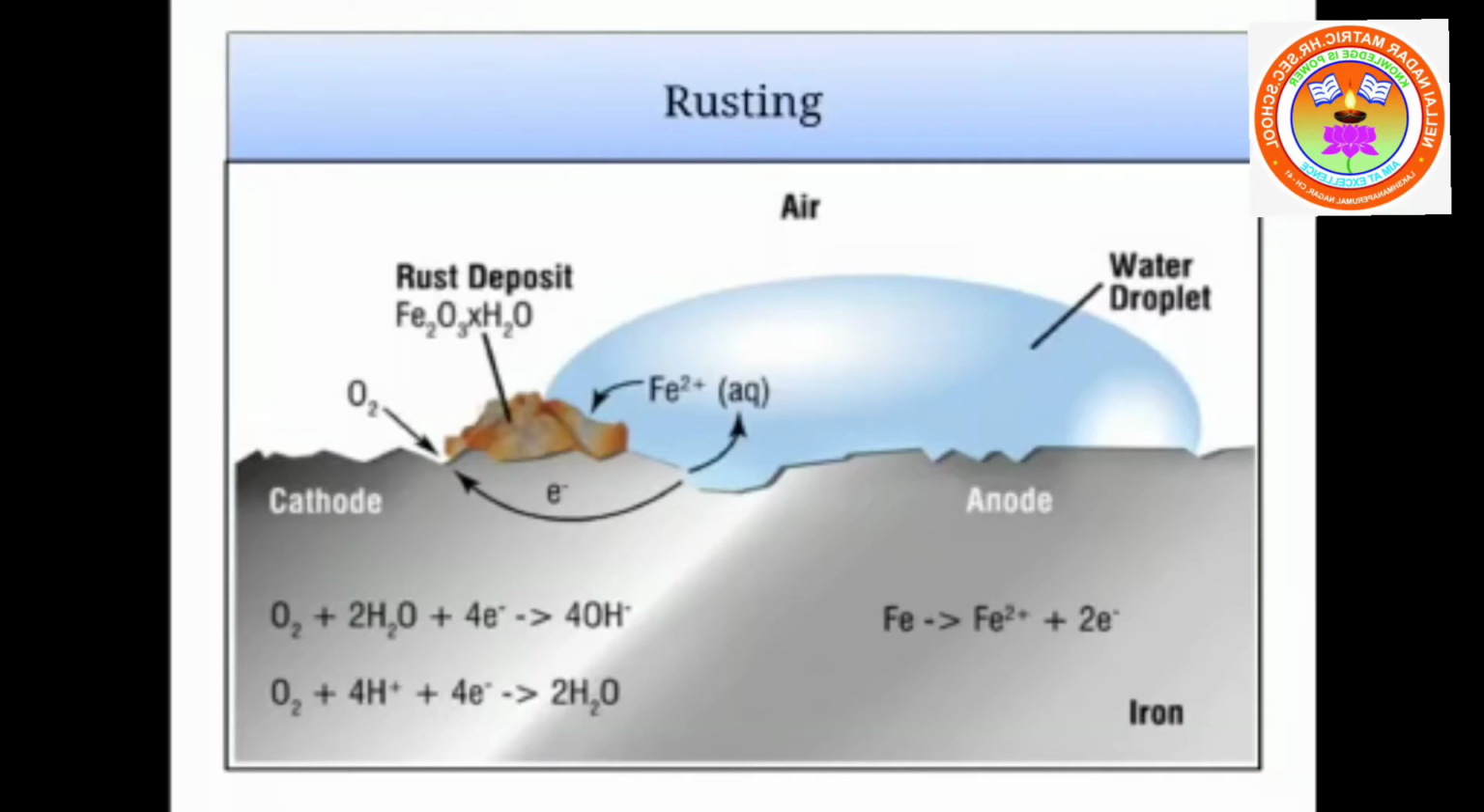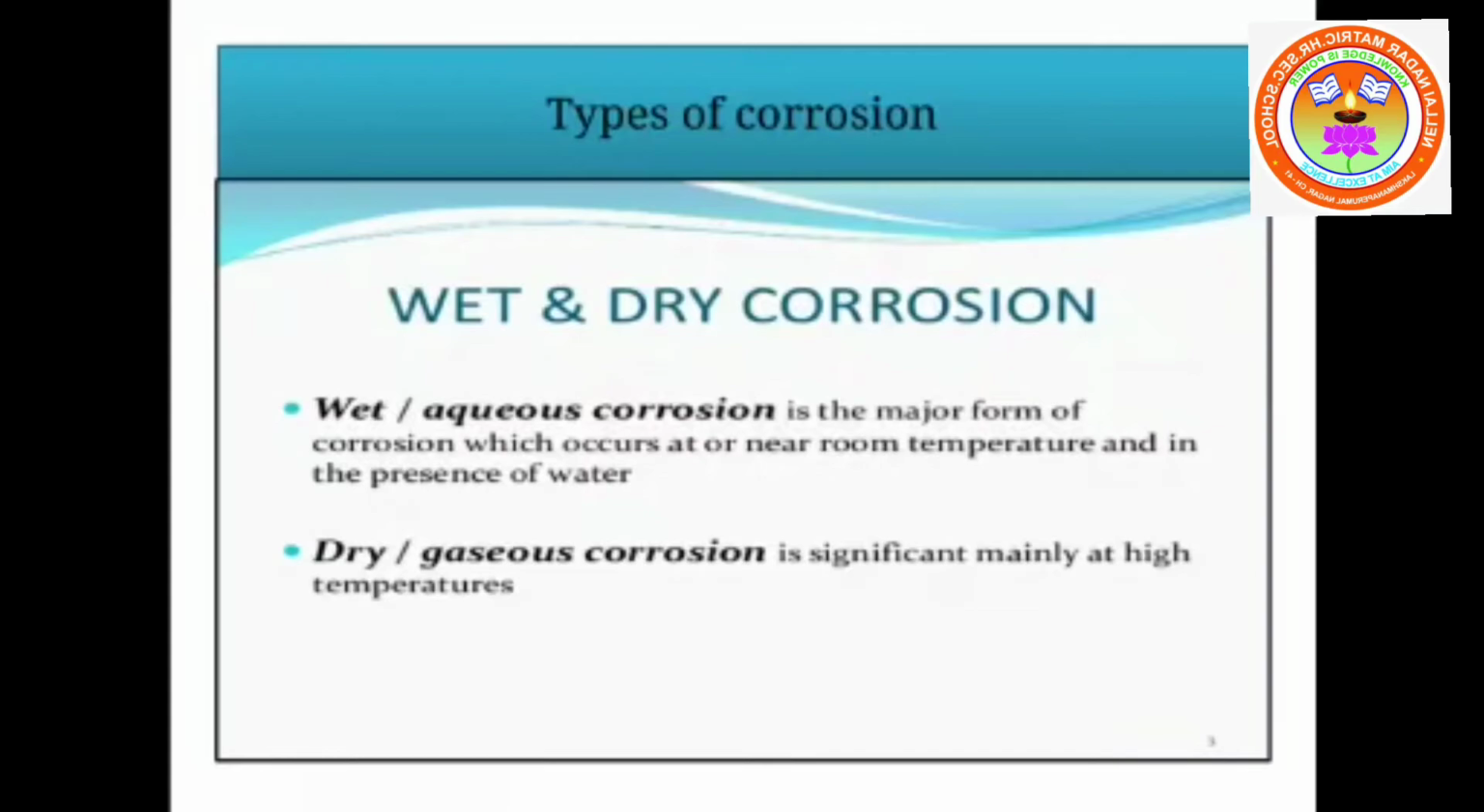Okay, children. Next one is types of corrosion. We have got 2 types. The main types are wet corrosion and dry corrosion. Wet corrosion takes place in the presence of water, whereas dry corrosion takes place in the absence of water but in the presence of chemicals. Wet corrosion is called aqueous corrosion because it mainly takes place in the presence of water. Aqua means water. So wet corrosion stands for corrosion that takes place in the presence of water.